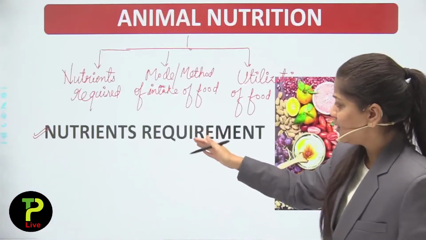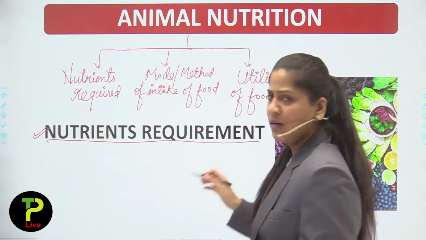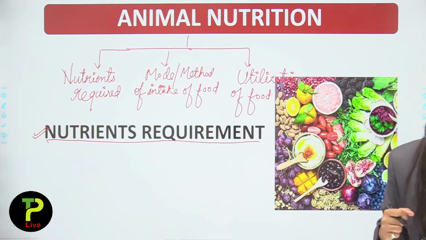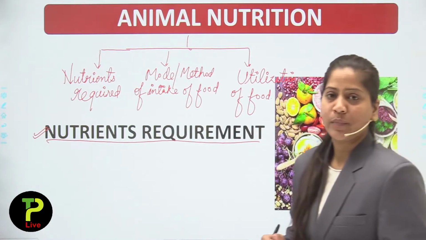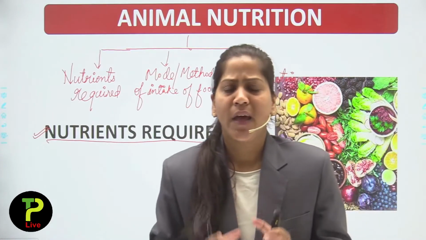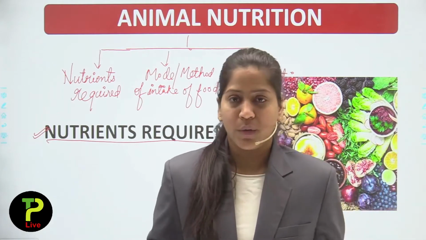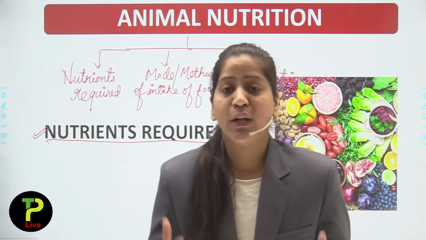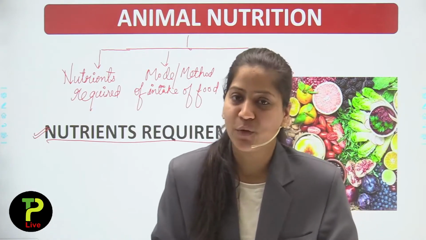First, this topic requires the nutrients requirement. The first topic is nutrients required. There are several nutrients we know: carbohydrates, fats, vitamins, minerals. You all have learned that we have several nutrients named carbohydrates, fats, vitamins, minerals, etc.